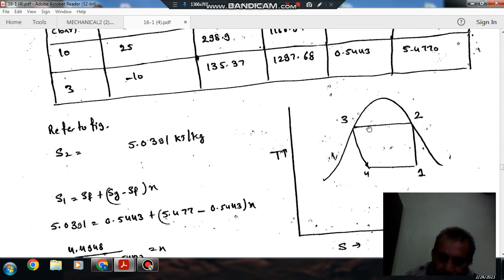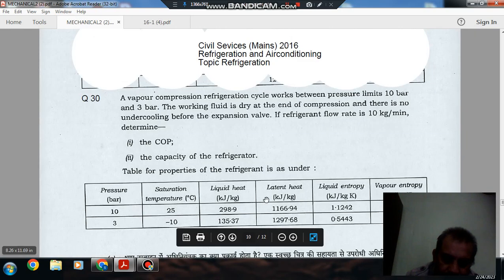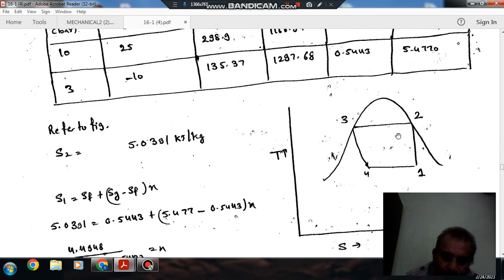During heat rejection along line 3 2, the pressure is 10 bar, and the entropy at point 2, corresponding to 10 bar, is 5.0391. So S2 is 5.0391. We can see that 1 2 is an isentropic process.